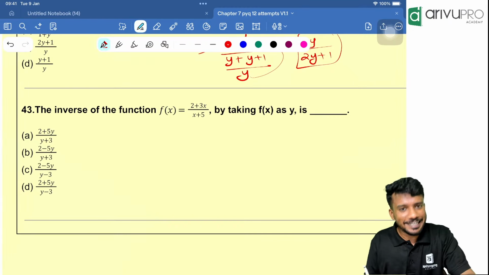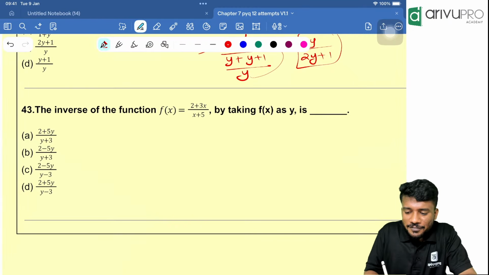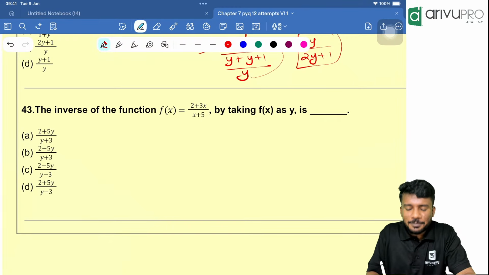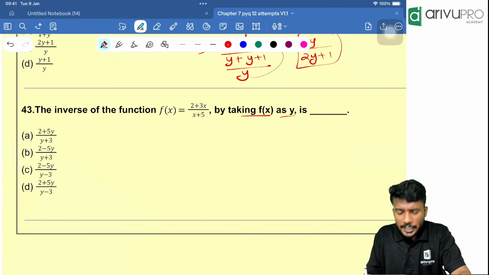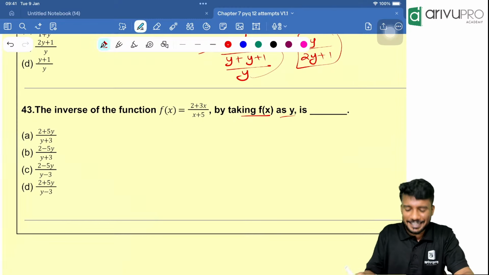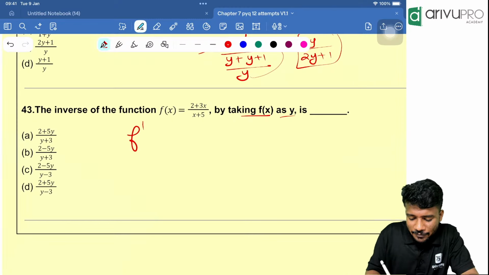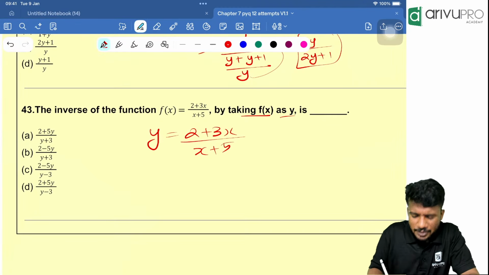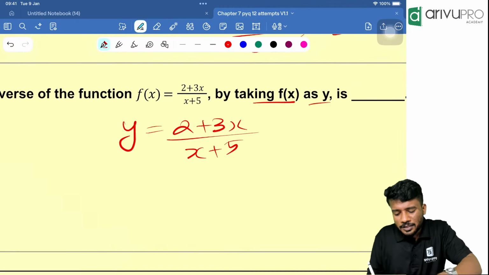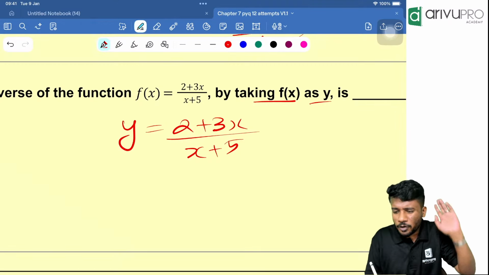Direct question. Inverse of the function f of x is equal to (2 plus 3x) divided by (x plus 5). Taking f of x as y, directly we need to find f inverse of x. For that, you put y over here: y is equal to (2 plus 3x) divided by (x plus 5). Cross multiply. A shortcut is there, but sometimes you will forget the shortcut, so do the normal method itself.